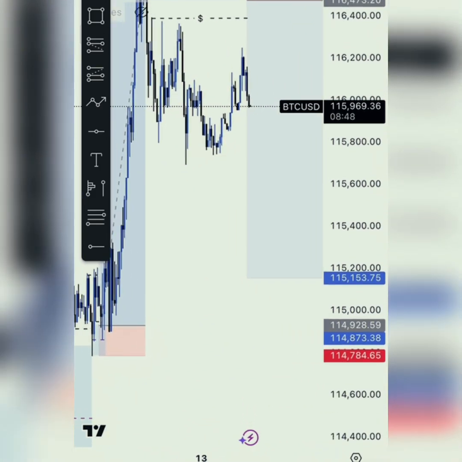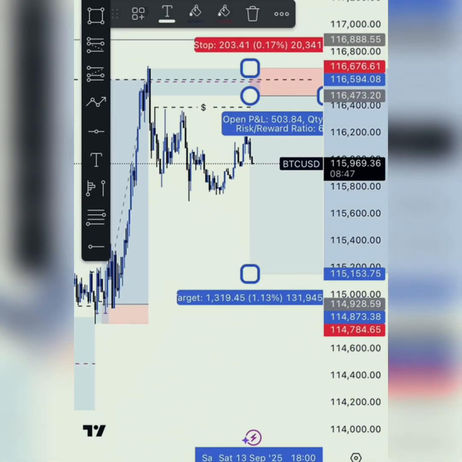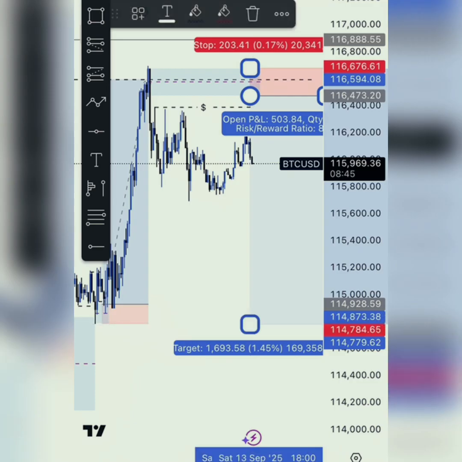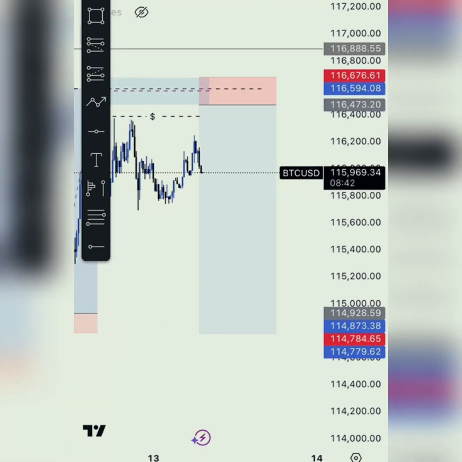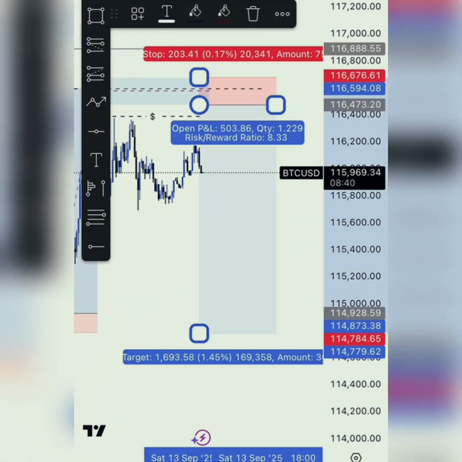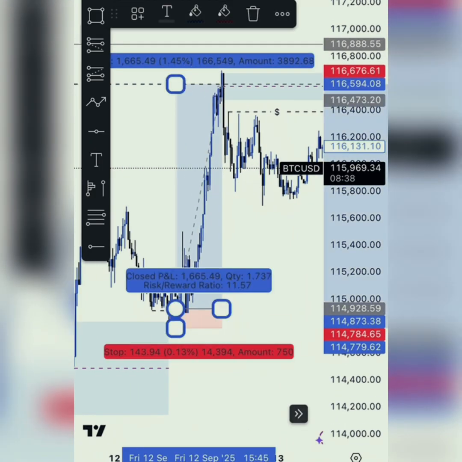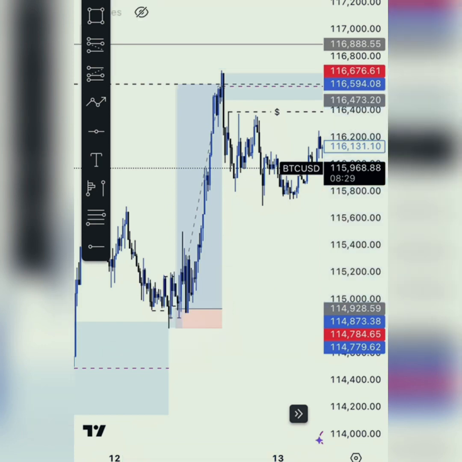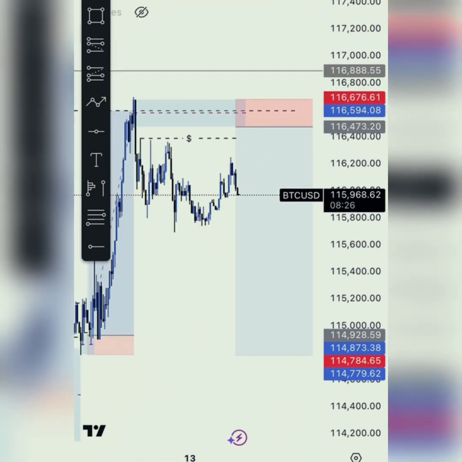And where are we targeting? Don't be greedy, target the next liquidity, which is this very leg here, and after then you look out to see what's next. You can see what is giving us 1:8, and I made 1:11 here, but I was not able to hold it to 1:11. If I should hold it to 1:11, it means I should make more than $5,000. So this is what the setup looks like.